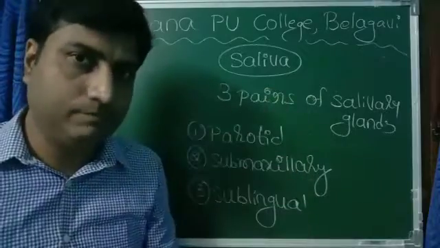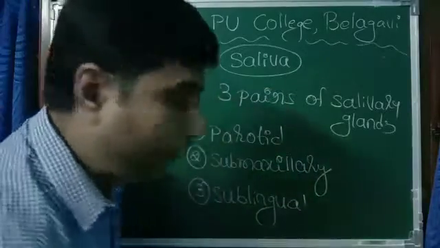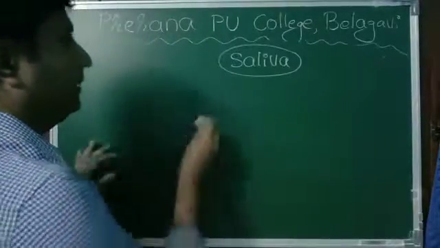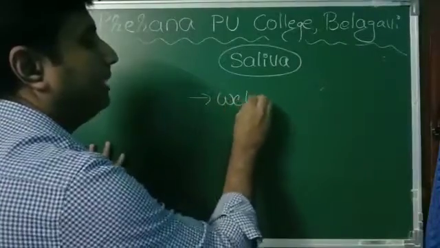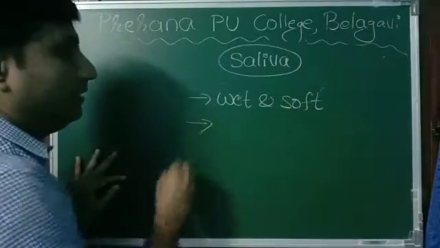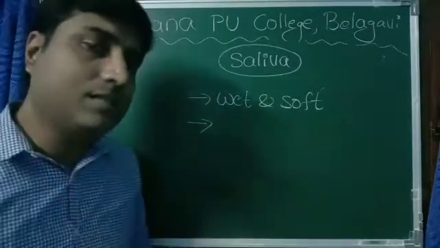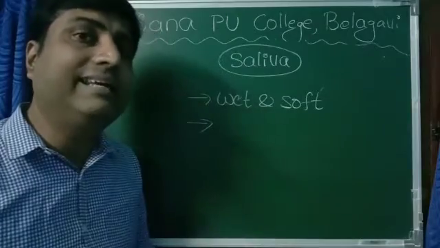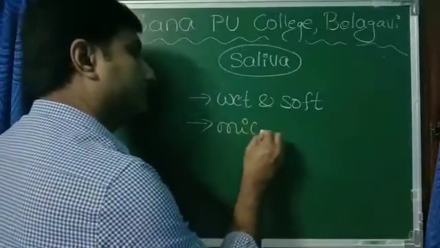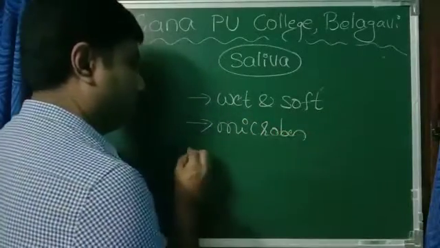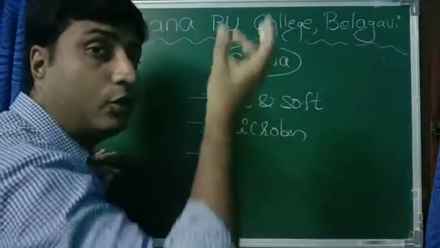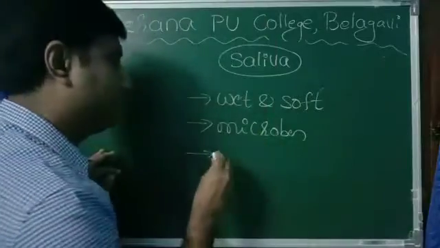It releases saliva. And the first function of the saliva is to make the food wet and soft. That is the main thing. Second, saliva contains some lysozyme that can kill bacteria and some harmful microbes. So it is not only wet and soft, it helps in the lubrication of food when food passes through our digestive system.